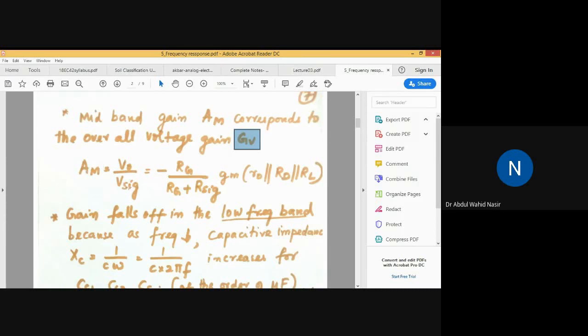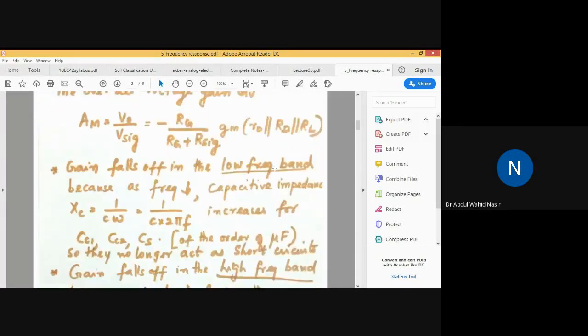AM is V naught by V signal, that is minus RG divided by RG plus RSIG, because the formula is R in divided by R in plus RSIG. But for a CS amplifier, R in is equal to RG. So AM will be equal to minus RG divided by RG plus RSIG into GM and into RO parallel RD parallel RL. This expression we have already seen.